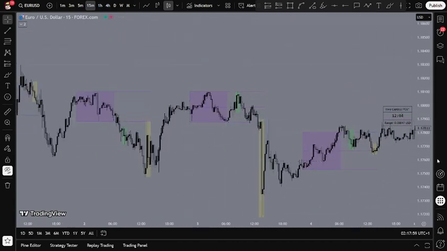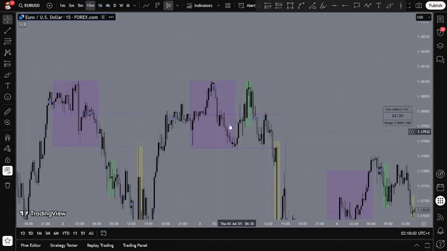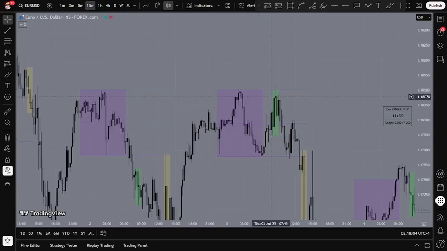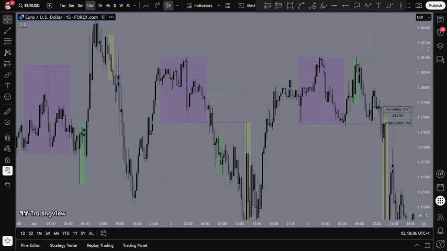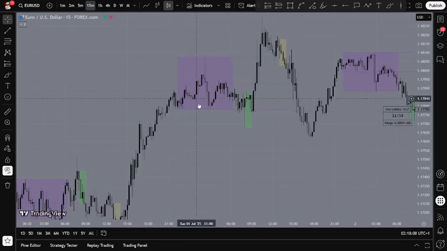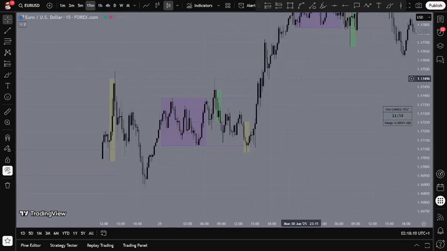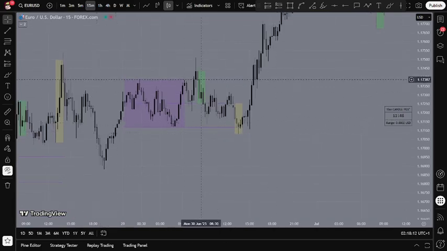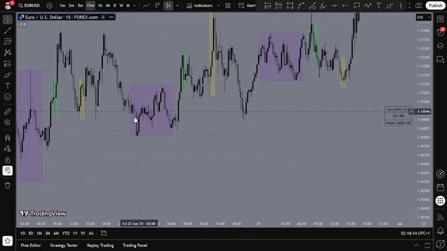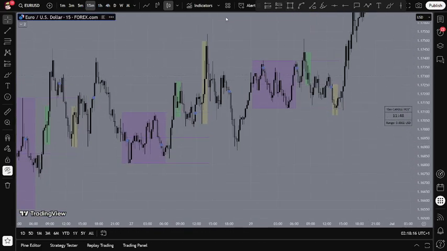Here's a good one. Accumulating. London, I think EU swept it, and they delivered lower here. Accumulation, sweep and then delivered higher. Accumulated, swept and then delivered lower. So this is what I'm gonna see in Asia, right?